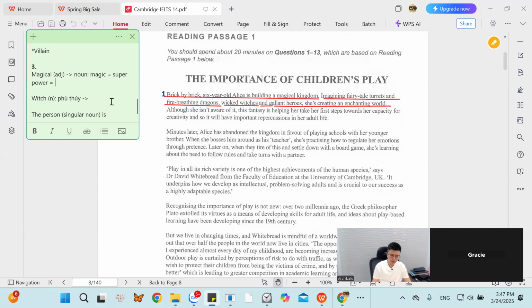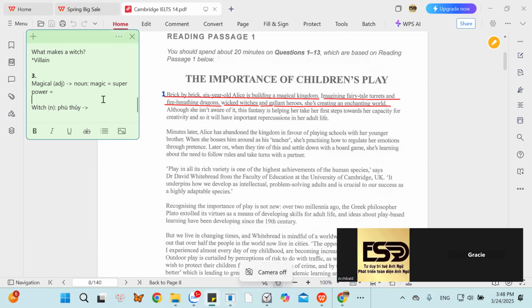Spell it, please. E-N-C-H-A-N-T-E-D. Enchanted. That is impacted by magic.